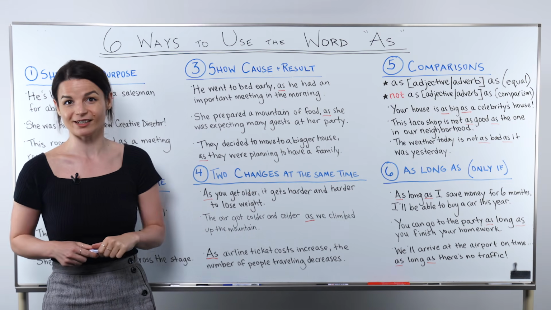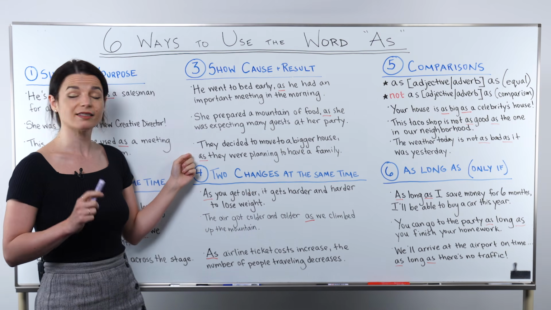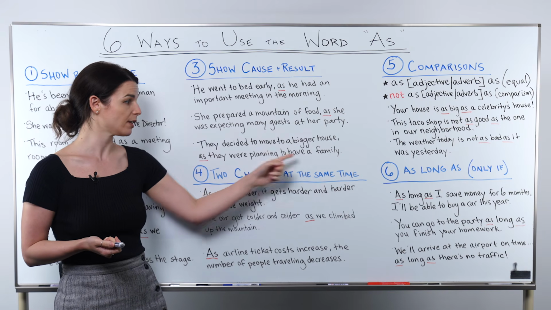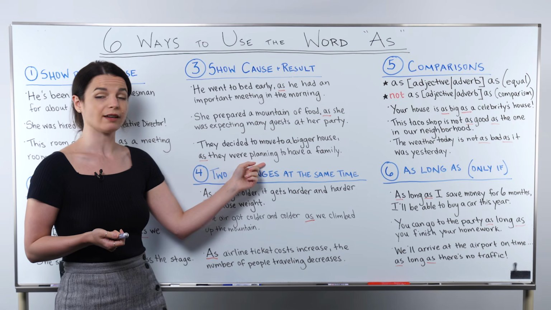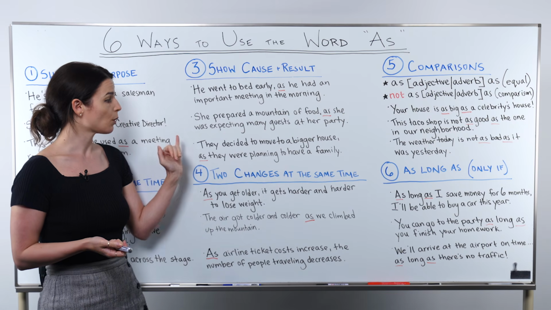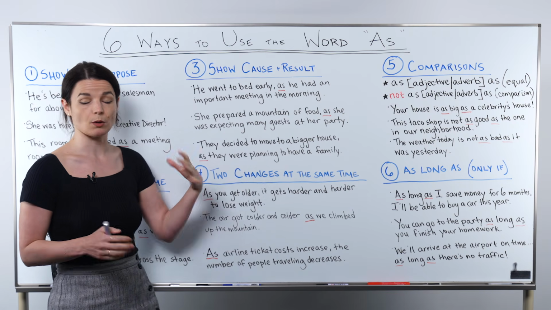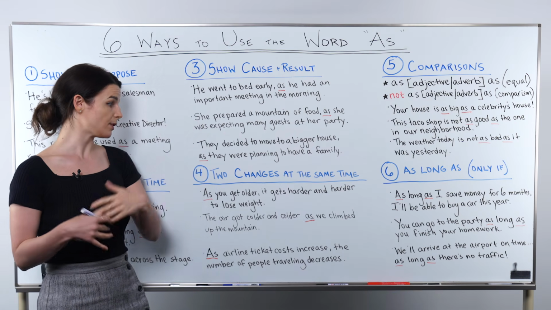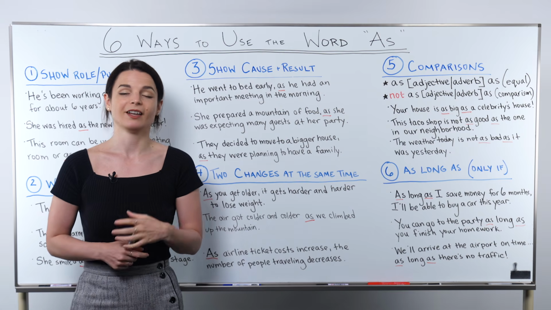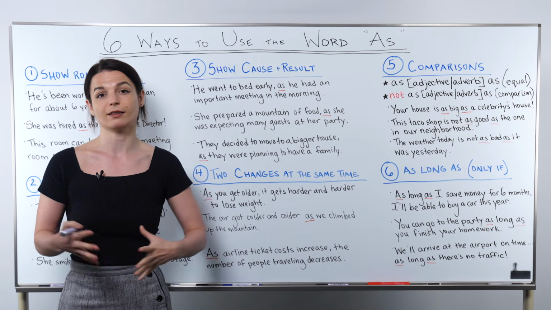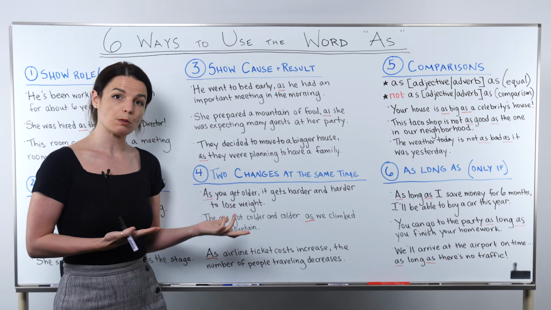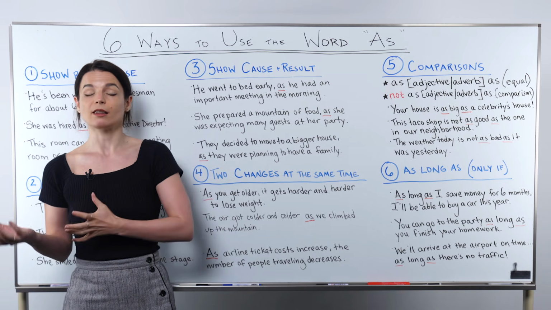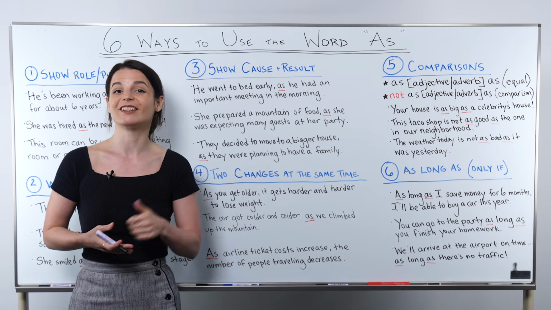Okay, let's look at the last example for this group. "They decided to move to a bigger house as they were planning to have a family." So again, we have this result and the cause, and this because type meaning here. "They decided to move to a bigger house because they were planning to have a family." So although we use because a lot more in today's English, sometimes people still choose to use this as to connect their ideas that express the cause and the result of something. So it's good to know this one.